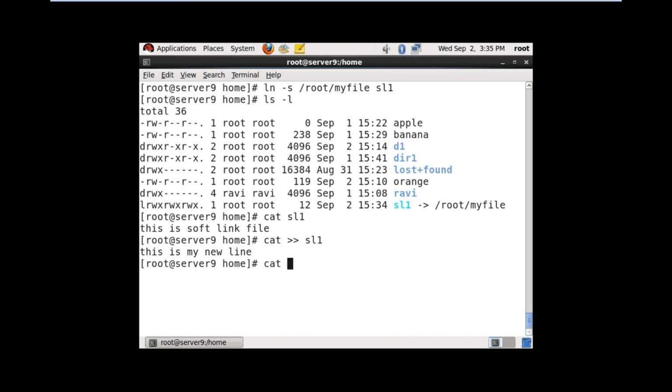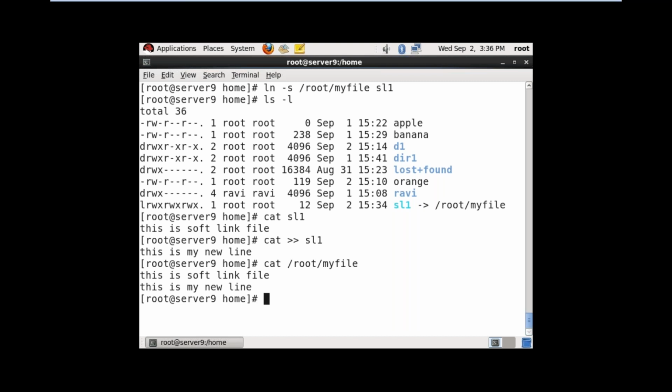How to check the main file? Cat /root/myfile. I want to check the data in this file, whether it is updated or not. Now see, updated. This is my new line. So in any link, if you update any one link file, all the remaining links are also going to be updated.